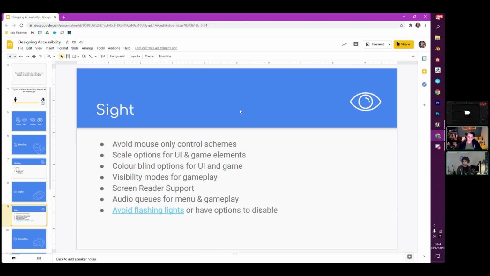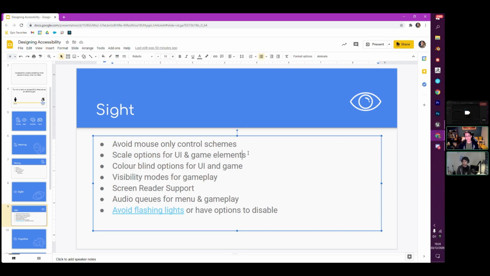If you do go down the mouse input route, just be wary that people who have difficulty with their vision might struggle with very precise input control. You may want to add support for things like a larger mouse icon, so they can more clearly find those points.